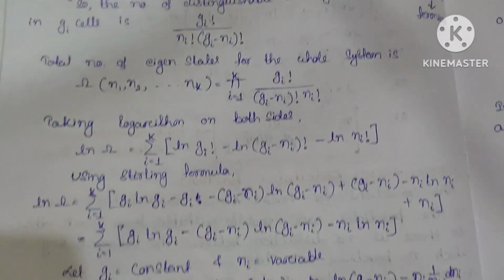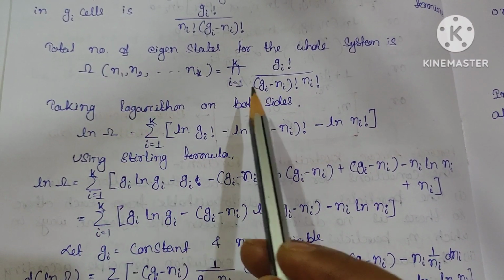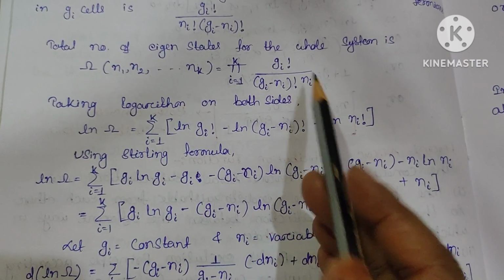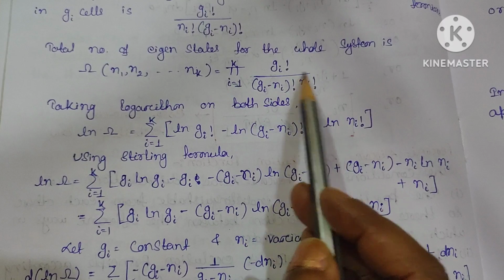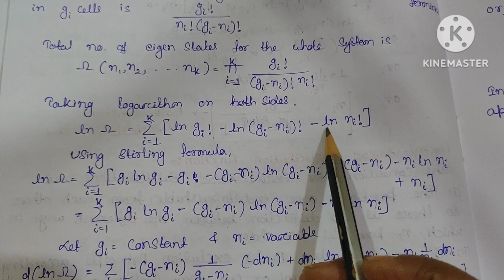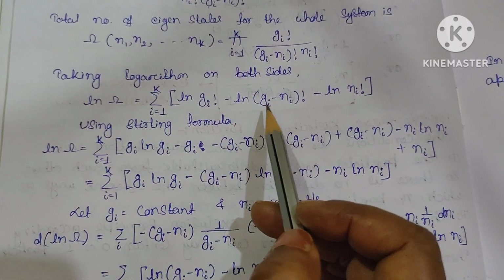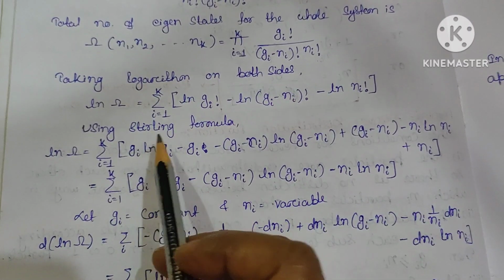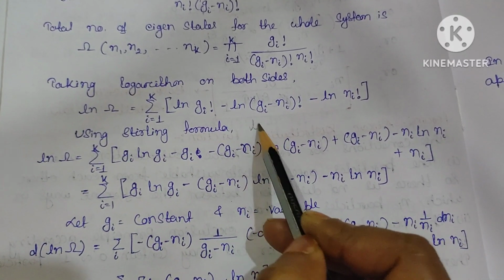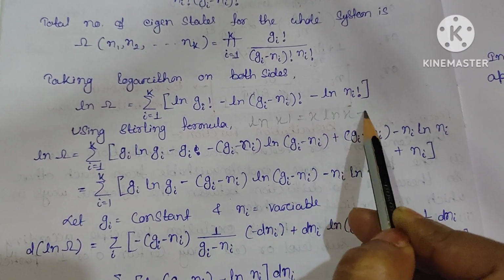Taking the logarithm on both sides, we can say that ln omega will be equal to the sum over i equal to 1 to k of ln Gi factorial, minus ln of Gi minus Ni factorial because of the division, minus ln Ni factorial. Clear? Here Gi and Ni are very large numbers, so we can use the Stirling approximation. The Stirling approximation says that ln x factorial is equal to x ln x minus x.